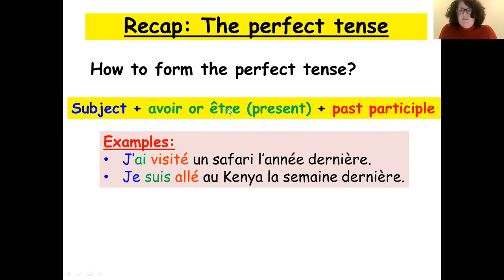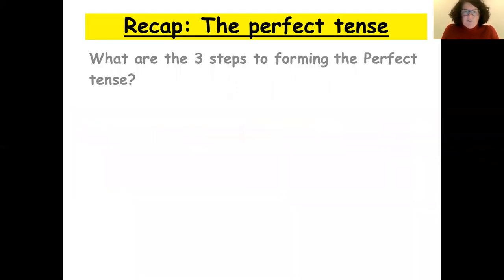Suis is the present tense of être. Visiter is your past participle for your ER verb, visiter. And aller is your past participle for your verb aller, to go. Okay, on va continuer.